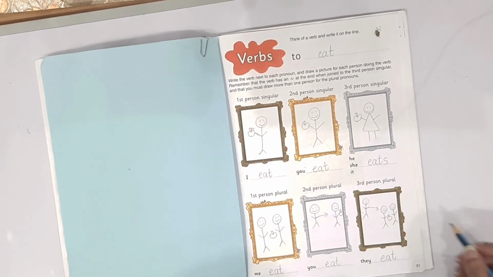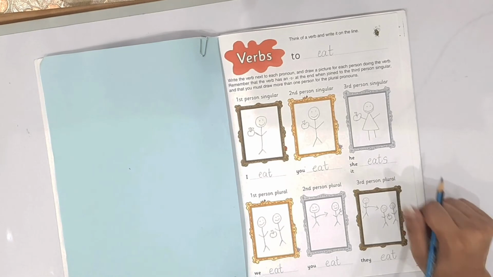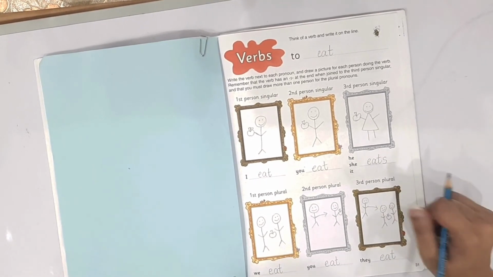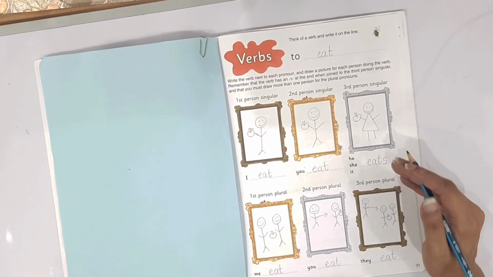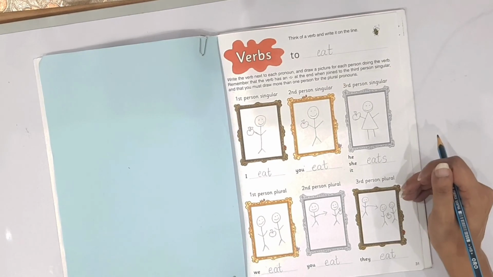They eat. This activity is going to be very interesting for your children. Try these types of activities with your children. These worksheets will help your children to understand verbs more easily.